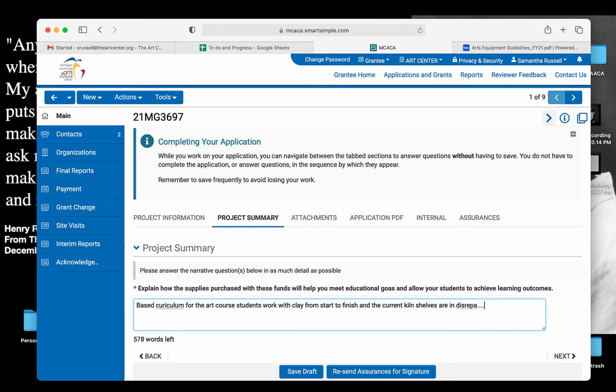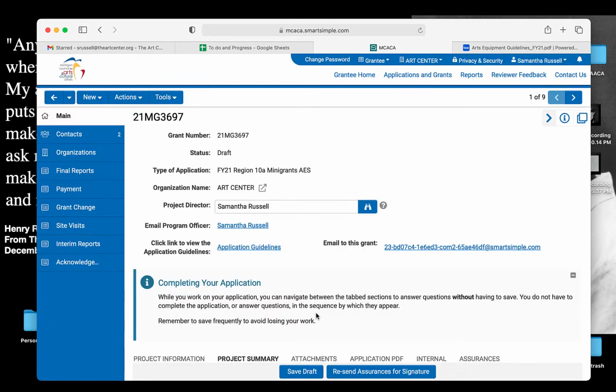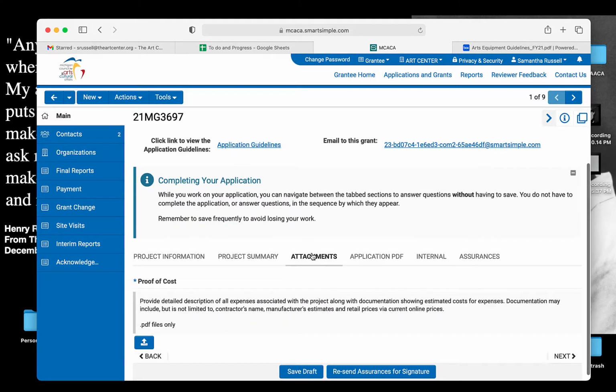You can go into as much or little description as you need to. Keep in mind, again, there is a word count here, and so it's going to count down until how many that you have left. Save the draft as always. Move on to an attachment.